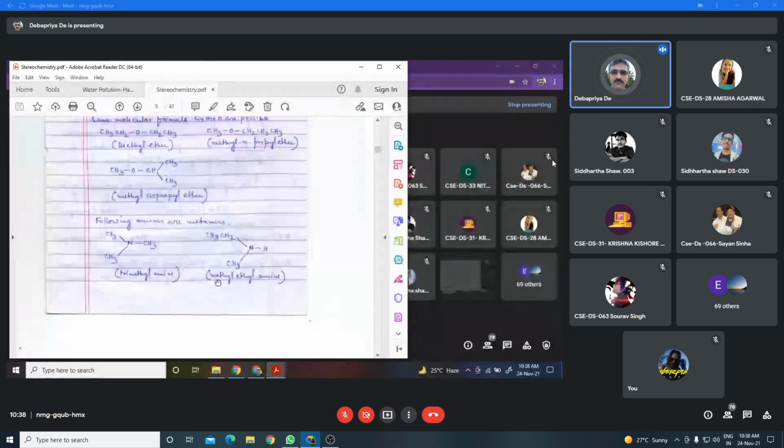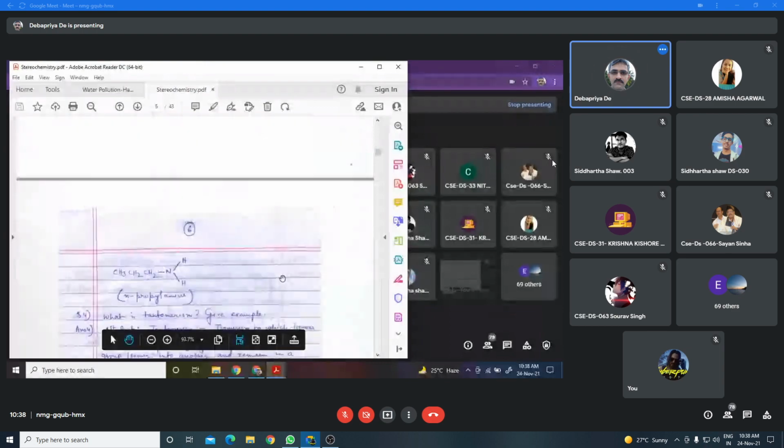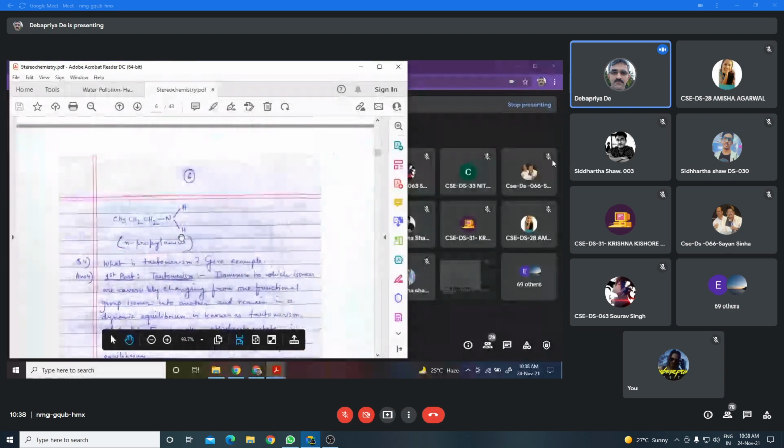This compound has the same molecular formula, but here the multivalent atom, nitrogen, is attached with the ethyl group. It is methyl ethylamine. Another one is n-propylamine, where the nitrogen is attached with the propyl group.